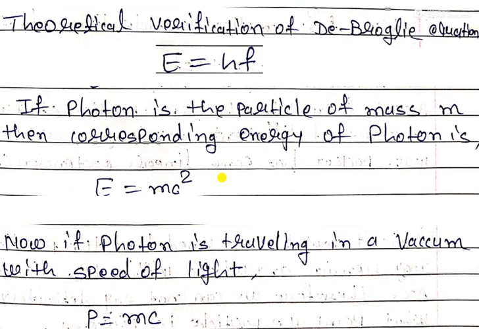So E is equal to hf, the energy of a photon. Another equation, for mass correspondence, is E equal to mc square. Both of these are equations of energy. And p is equal to mc instead of p equal to mv, because here the momentum is in a vacuum, so that is why p is equal to mc.